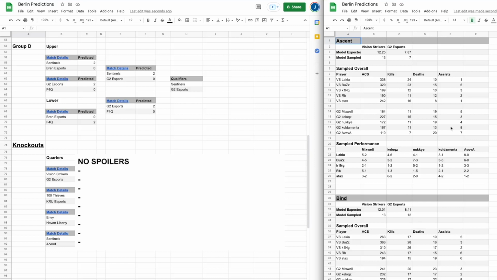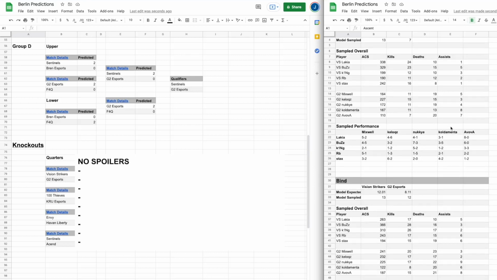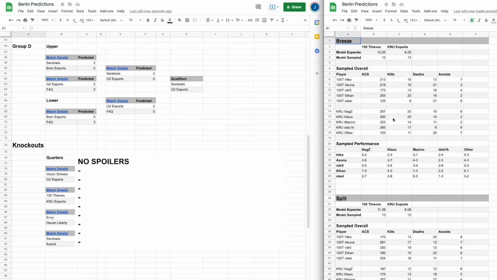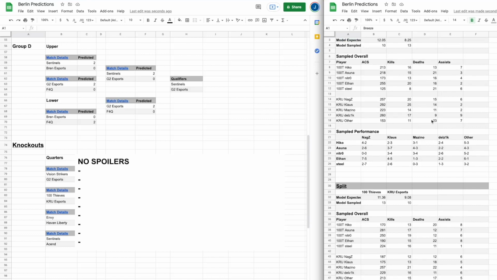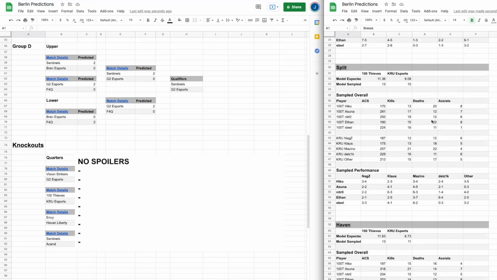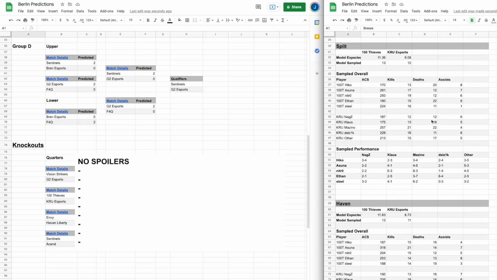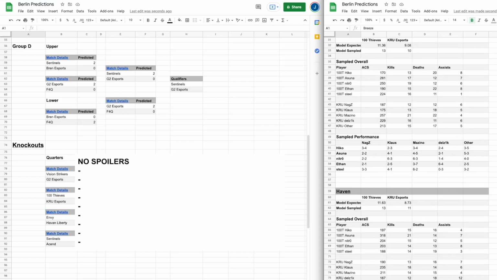In the first quarterfinal game, Vision Strikers wins a comfortable map 1 off fantastic performances from Lakia and Buzz, while Vova really struggles. Vision Strikers then takes a tight map 2 with another great performance from Buzz and knocks out G2. In the second quarterfinal game, Crew surprisingly takes map 1 from 100 Thieves with a great game from Klaus. However, 100 Thieves and their 100 years of LAN experience are able to reset and pull out tight maps 2 and 3 with great performances from the youngster Asuna.